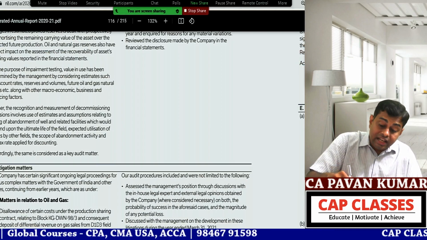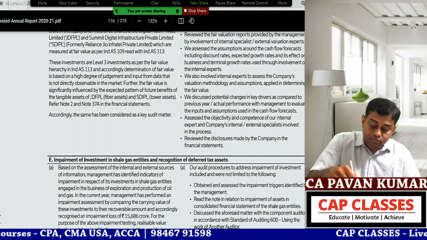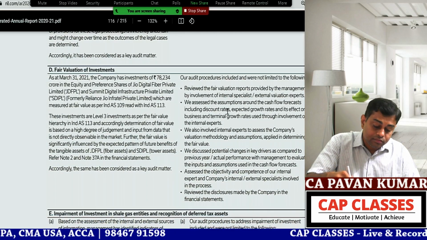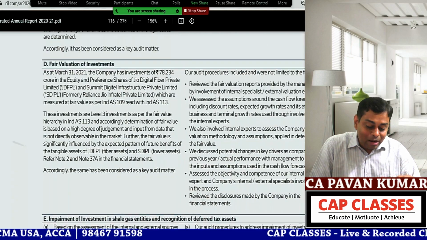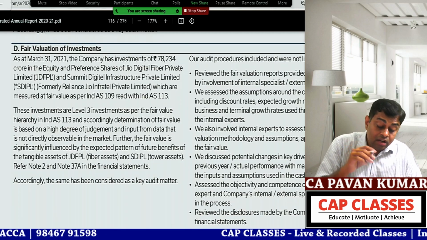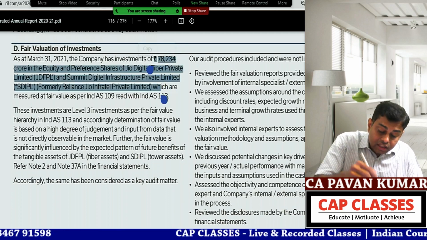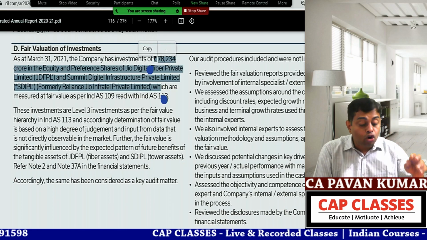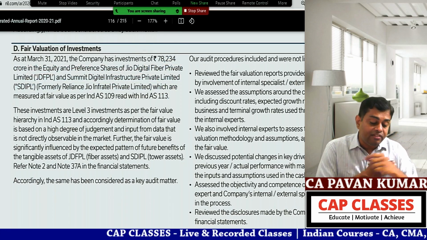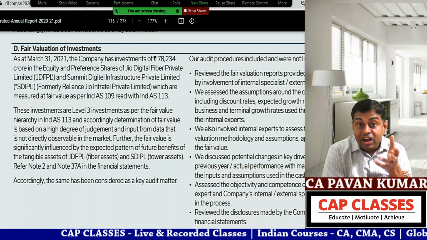Then D. They are speaking about fair value adjustments. D, look at the numbers. As at March 31st, 2021, the company has investments of 78,234 crore rupees in equity and preference shares of Jio Digital Fiber Private Limited. What is that? Private company.